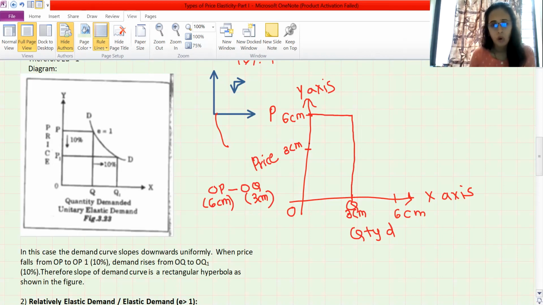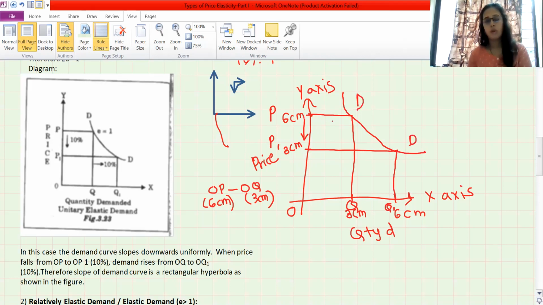So once you have drawn, now I have marked 3 centimeter over here. I will show that the price has fallen. Suppose it has fallen from OP to OP1. Take exactly 3 centimeter from O. Now quantity has increased. So mark over here 6 centimeter, Q1. Now quantity has increased, so I will show like this. Then it will come like this. Join this. So it is called the DD curve.